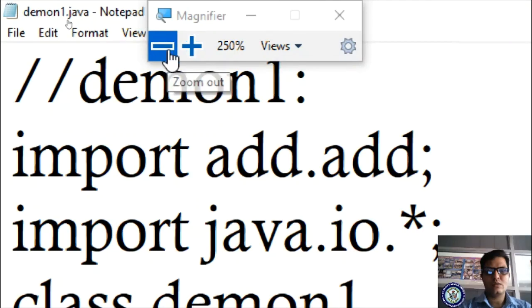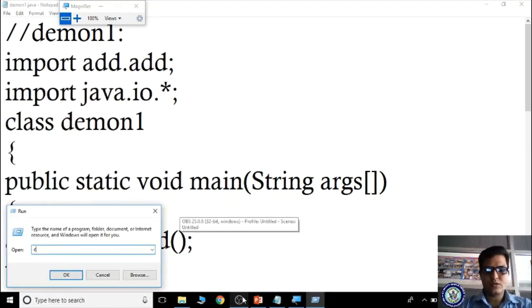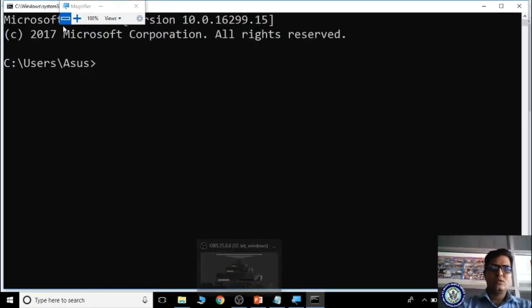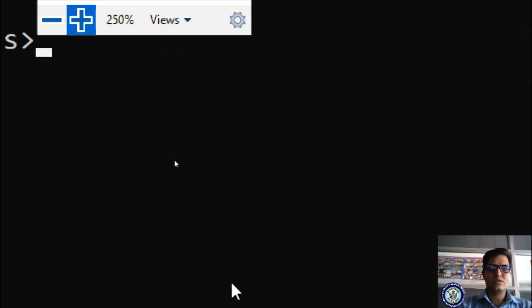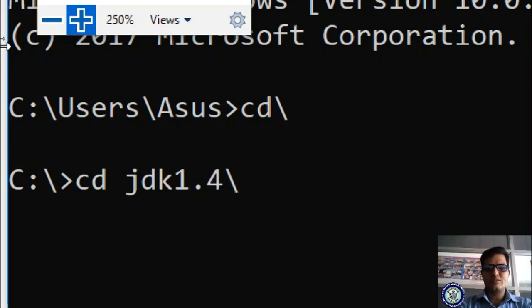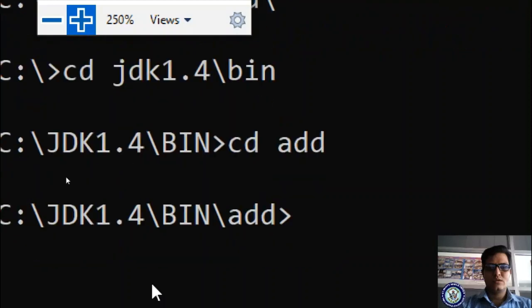Now we have to run our command prompt. I'm taking command prompt, cmd. Now I'm increasing the size. It is visible, right? Now cd slash, we have to log in into our directory, cd jdk1.4 slash bin. And once again we have to log in into which folder? Add directory. Yes, I have logged in and I'm compiling the source code.